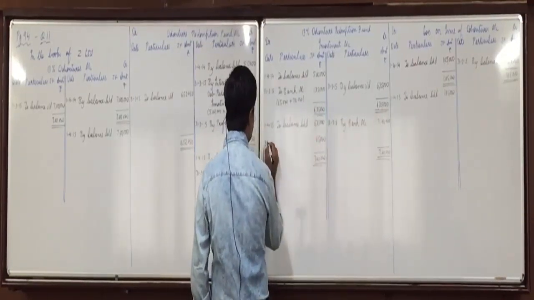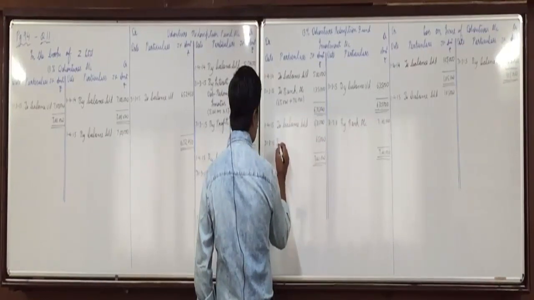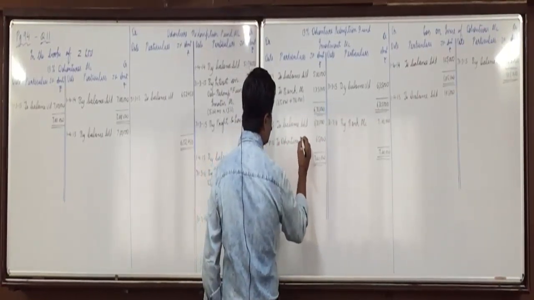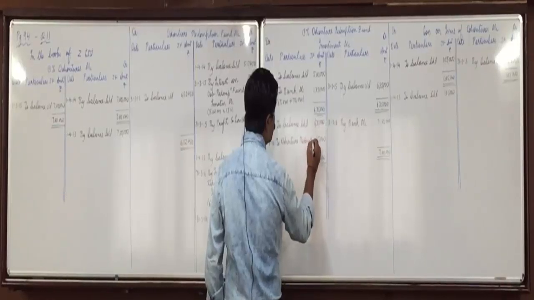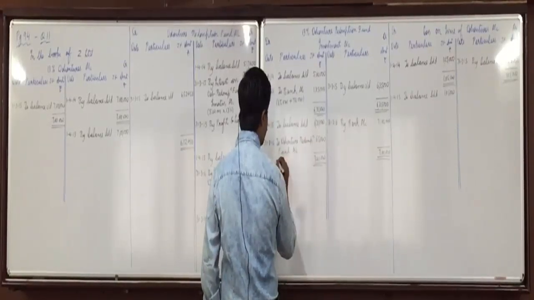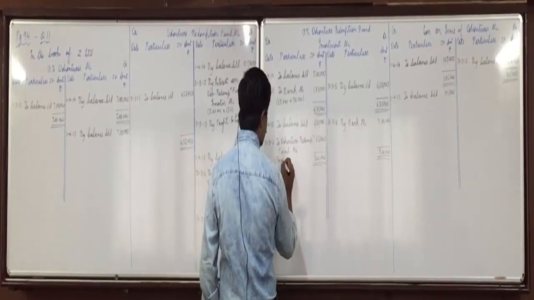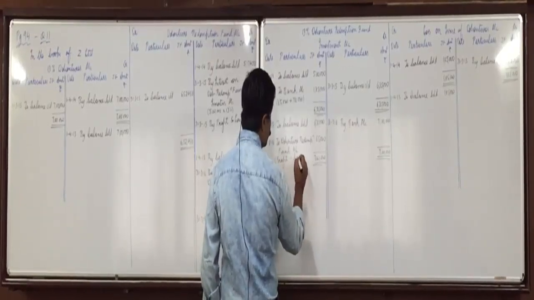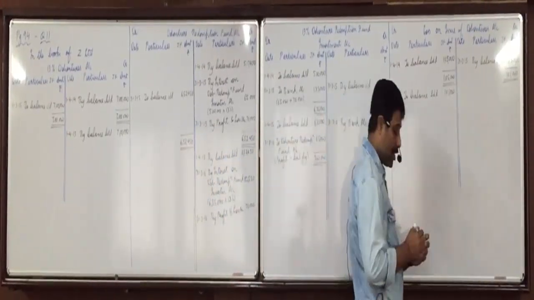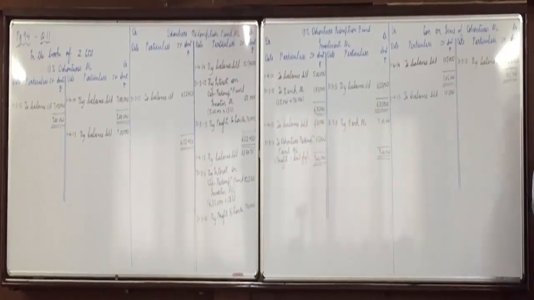So 31,316 to debenture redemption fund account, in bracket profit and balancing figure. Okay, whatever is the balancing figure is transferred to debenture redemption fund account. Do you understand this, everyone? Yes.